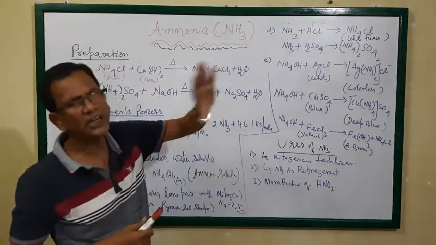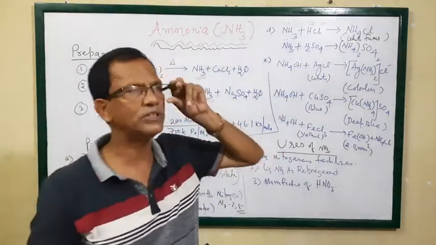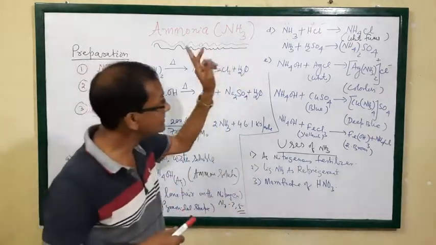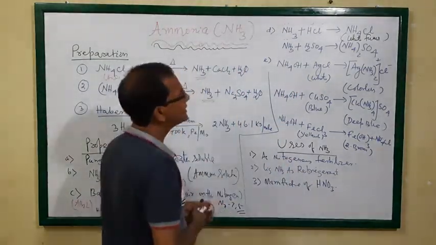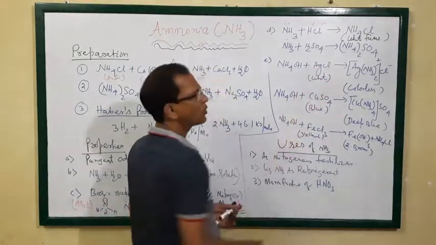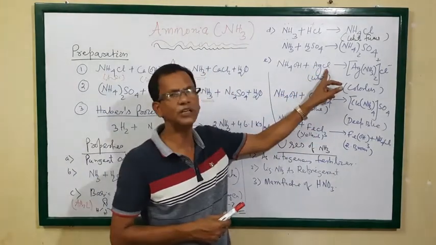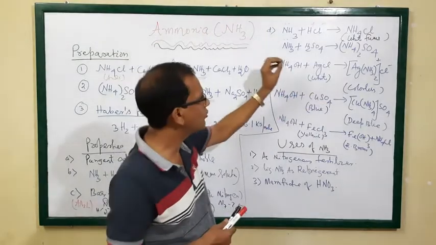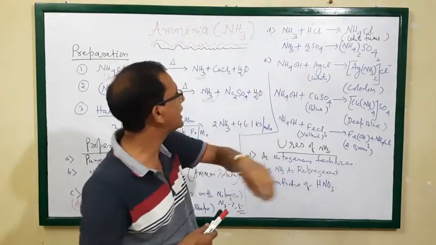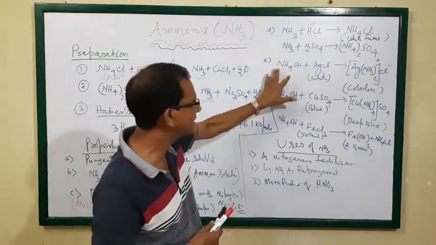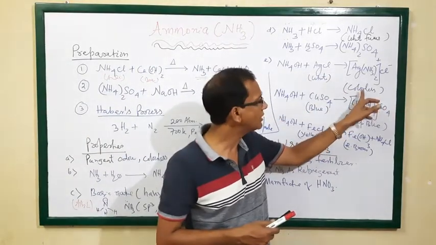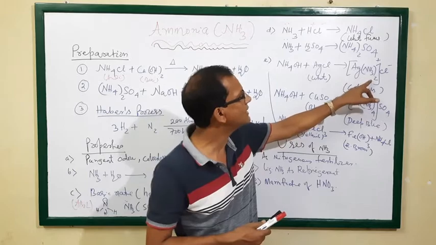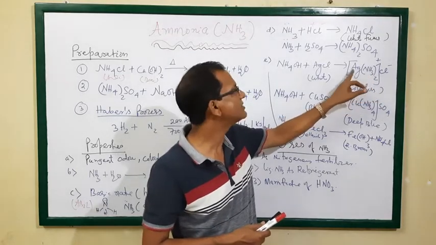Then another important characteristic of ammonia solution is that it reacts with some specific salts. If you take the white precipitate of silver chloride and mix it with the ammonia solution, then it will become colorless. Why is it colorless? Due to formation of diamminesilver chloride.